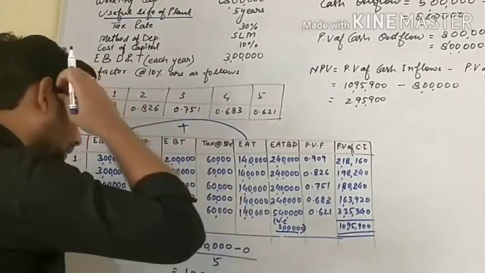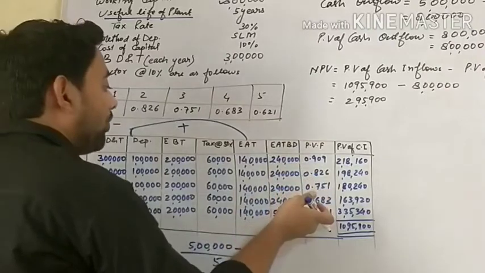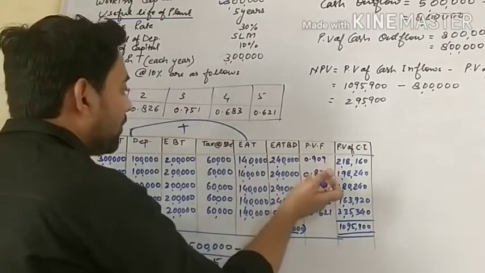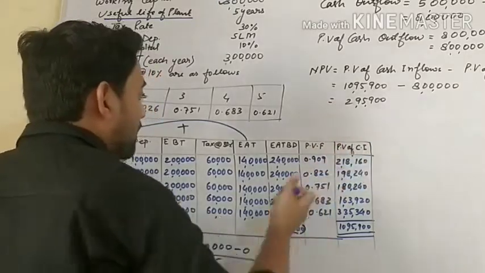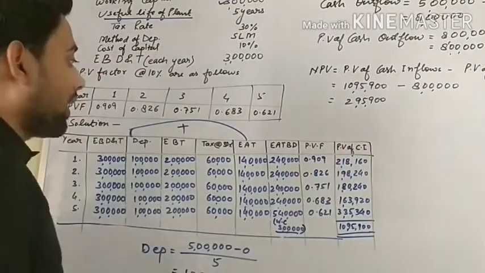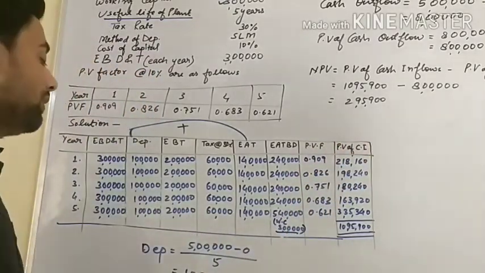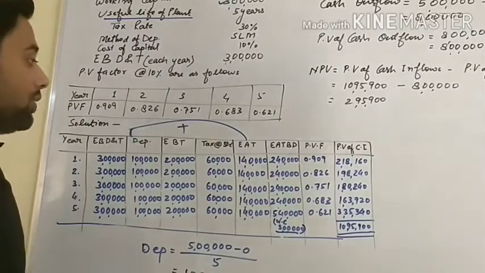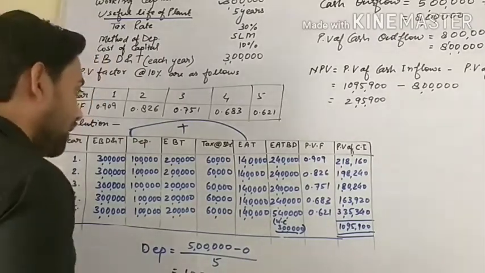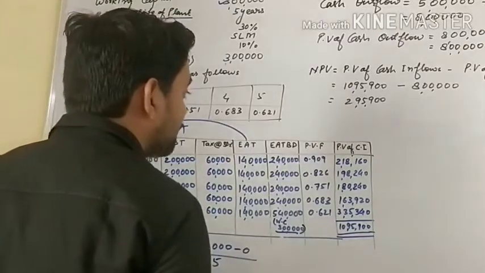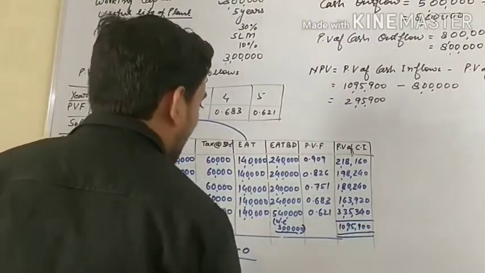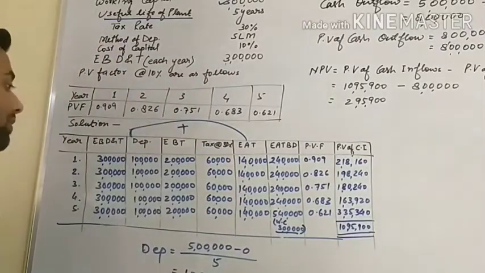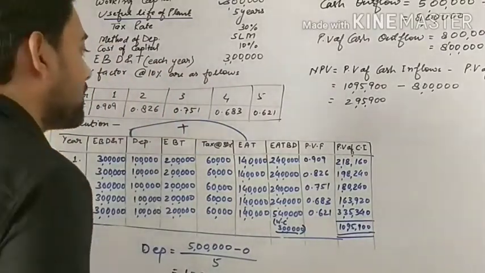Okay. Now we have the PVF for all 5 years. We will multiply it with the PVF, and we will find out the PV of cash inflow. For the first year 2,80,160, for the second year 1,98,240, third 1,80,240, and so on. After that, we will sum up the PV of cash inflow, and we will get 10,95,900. This is the total of all cash inflow.